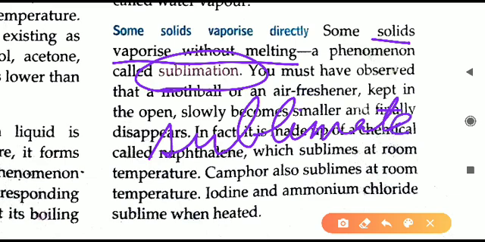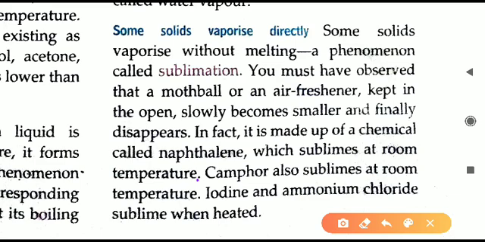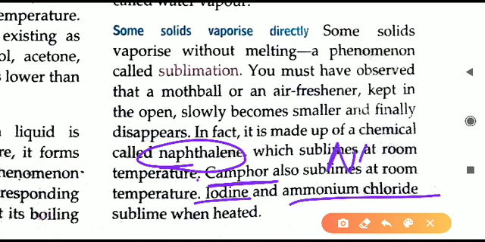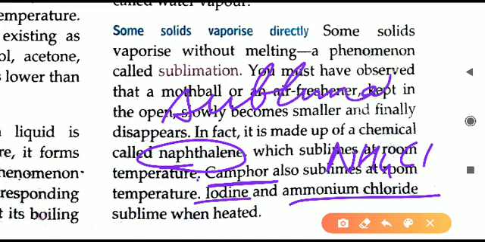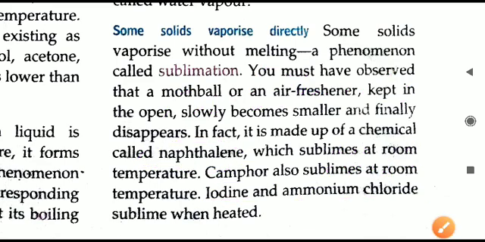There are certain examples of sublimates. Here you can see one example is naphthalene. The second example is camphor. Next is iodine, and one more is ammonium chloride, NH4Cl. So these four examples you have to learn: naphthalene, camphor, iodine, ammonium chloride. All these are examples of substances which show sublimation. They are sublimates. They change from solid to gas or vapors, and vapors back to solid again. So these are some examples.